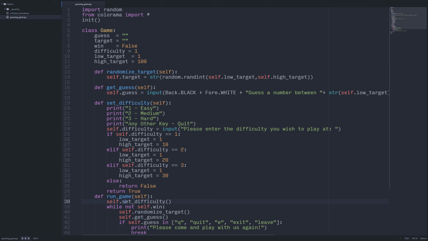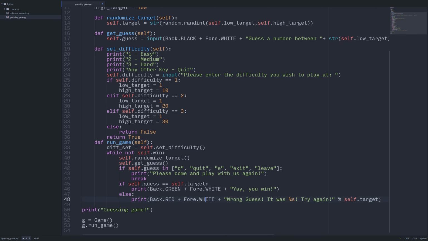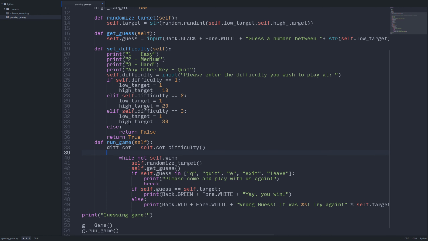Okay. Then what we're going to do is set a variable. This variable is going to be diff set, or difficulty is set. And we're going to take all this and push it back a layer, so we're going to indent it. We're going to say if diff set, do everything else as normal. Otherwise, we're just going to fall through. So let's go ahead and take a look at this.